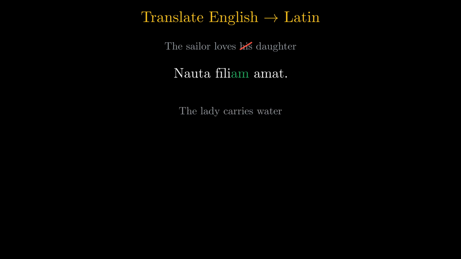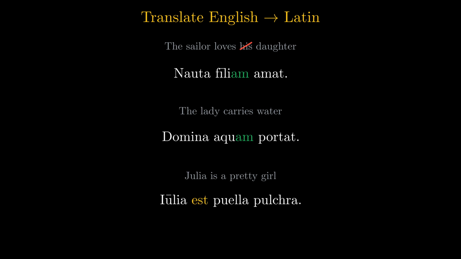Nauta filiam amat. Next, the lady carries water. Object before verb. Domina aquam portat. Last, Julia is a pretty girl. Iulia est puella pulcra. Subject, copula, predicate noun with its adjective.